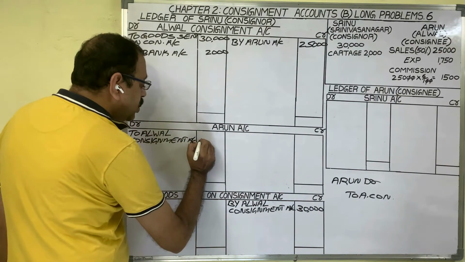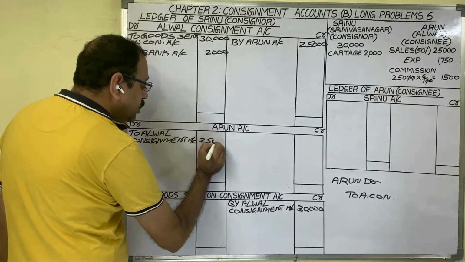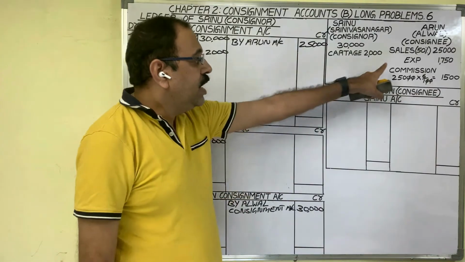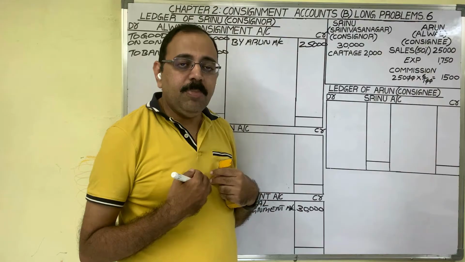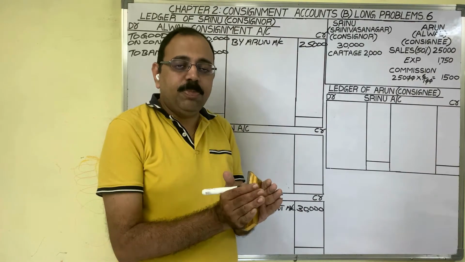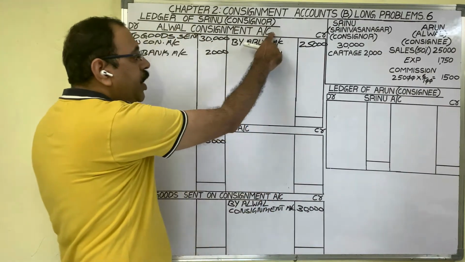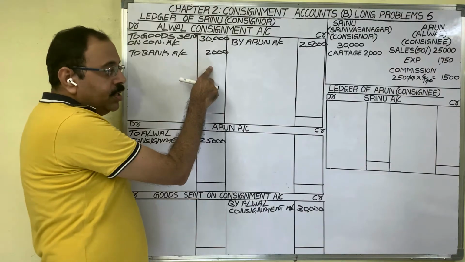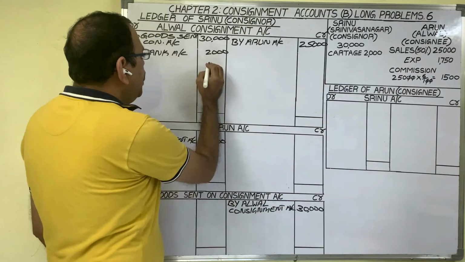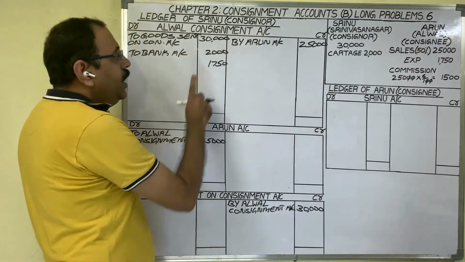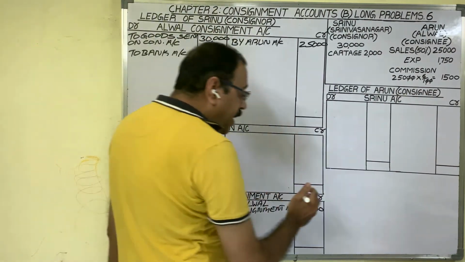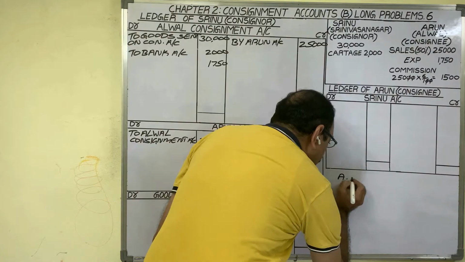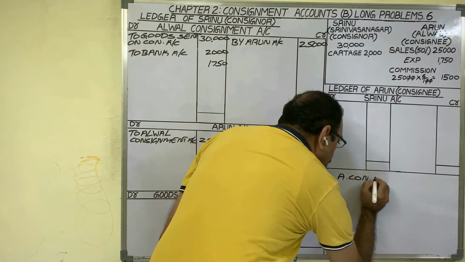Sales amount 25,000 rupees. Next transaction is consignee's expenditure. For consignment business, as it is an expenditure, in consignment account we should debit that. Amount is 1750. If you want to debit in consignment account, then while writing the journal entry, we should debit consignment account.